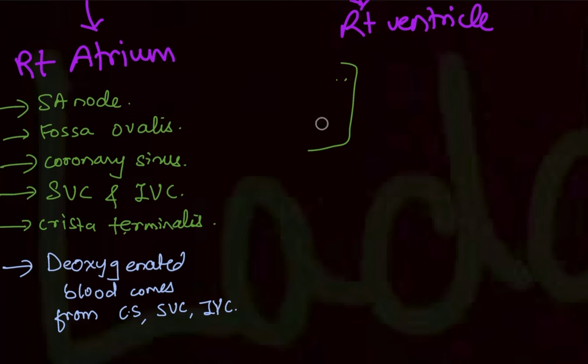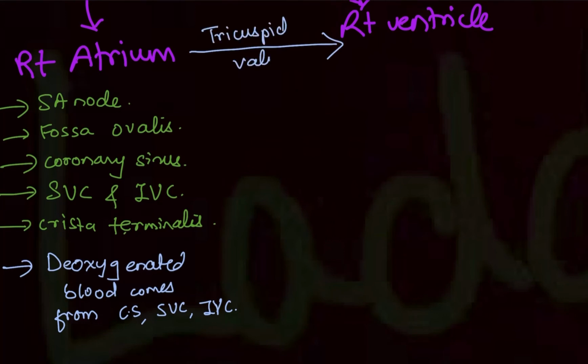Now the right atrium and right ventricle are guarded by valves. So write down, the right atrium is connected to the right ventricle by the valve known as the tricuspid valve. It has 3 cusps. These valves are there to prevent the backflow of the blood from the right ventricle to the right atrium. Once the blood enters downwards, it should not go back up, right? So for that there are valves.